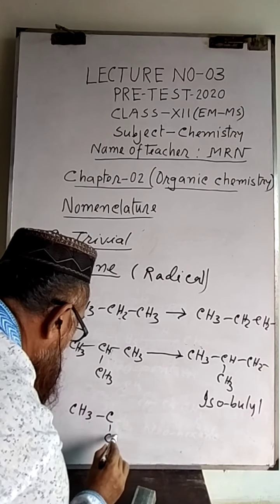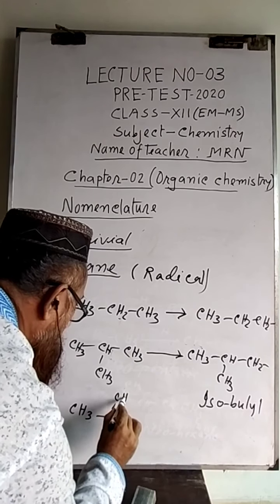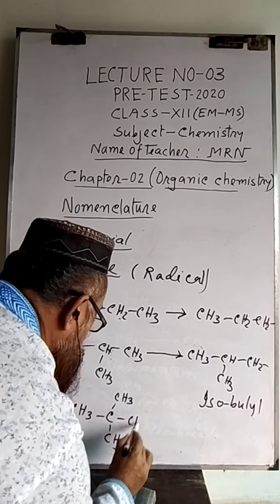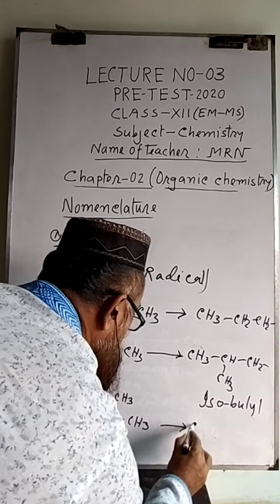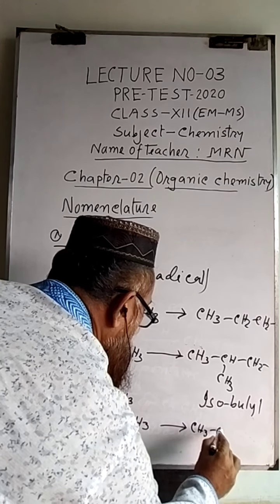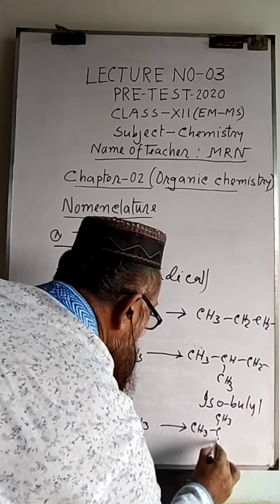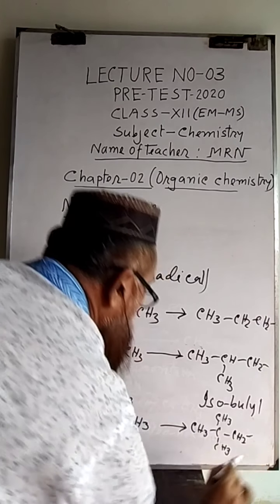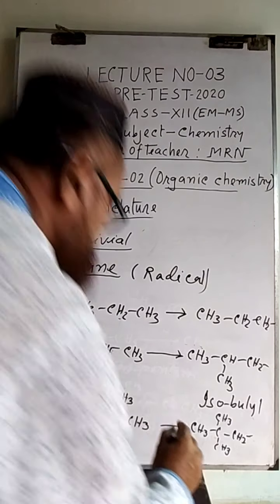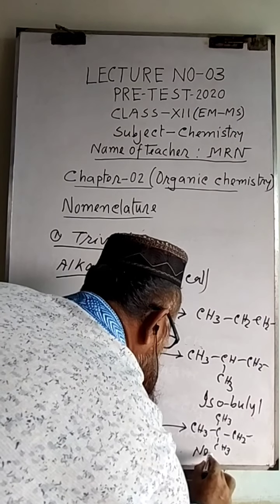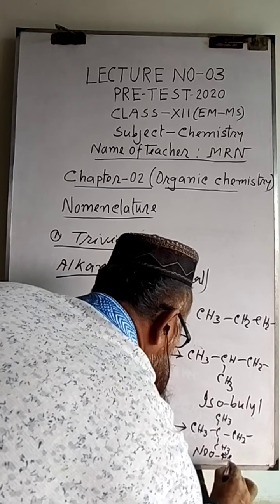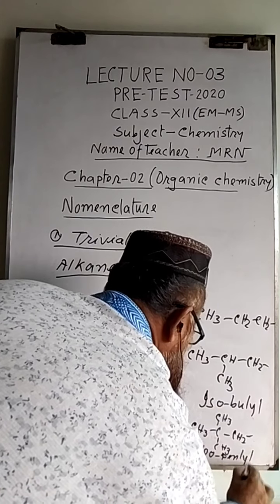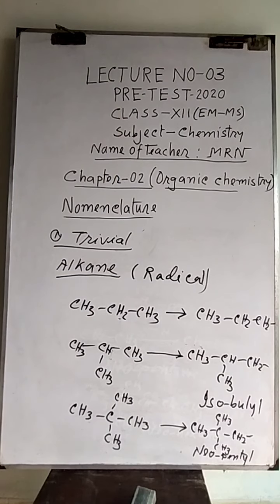For example, from neopentane we get neopentyl. In this way we get the radicals of branched alkanes.